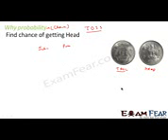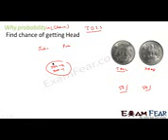So you know that 50% of the time it will come head, 50% of the time it will come tail, right? That's how we know. How? We have found this by doing it multiple times. For example, one guy tossed this coin 1000 times and found that almost 500 times he got head and almost 500 times he got tail. So we can say that almost 50% of the time you get head, 50% of the time you get tail. Where you want to find the chance of getting a head or a tail, you use probability.